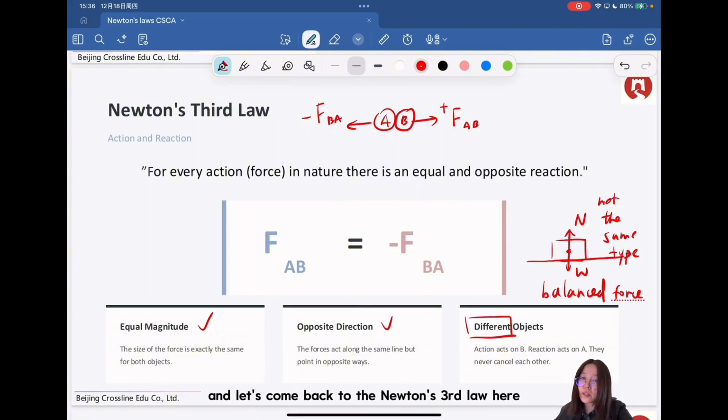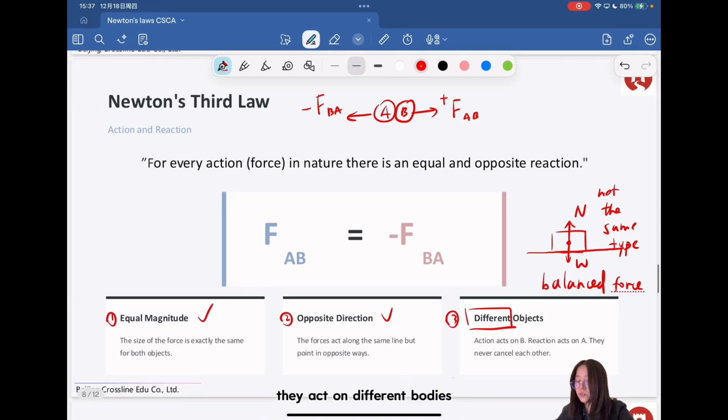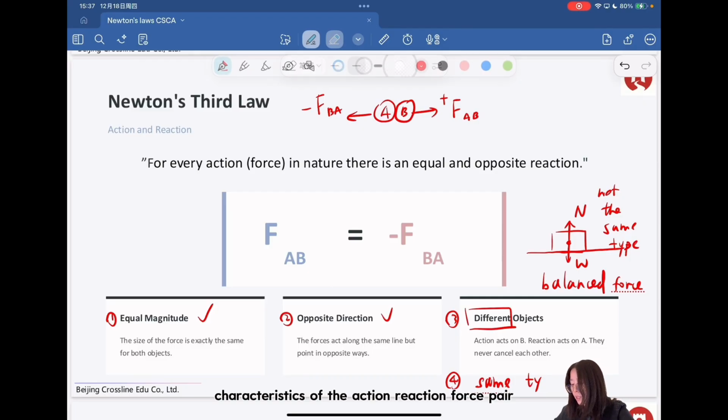And let's come back to the Newton's third law pair. Its characteristics are equal magnitude, opposite direction, they act on different bodies, and also they are the same type of force. So these are the 4 characteristics of the action-reaction force pair.